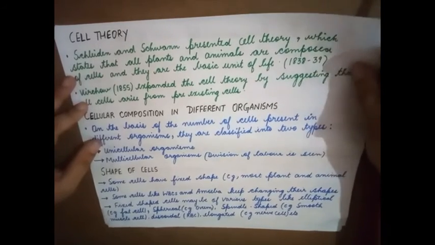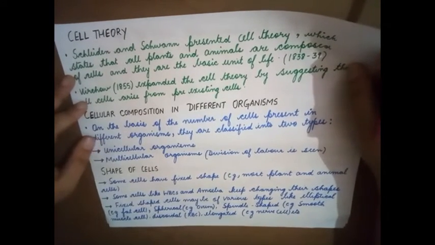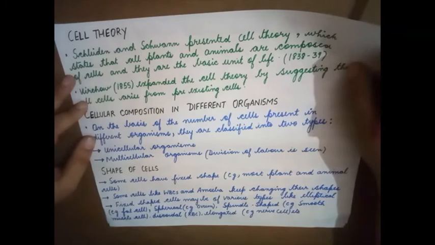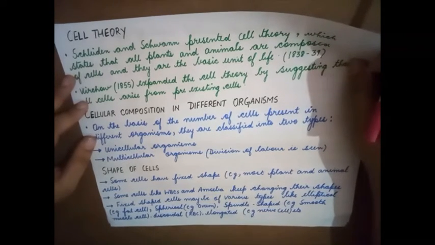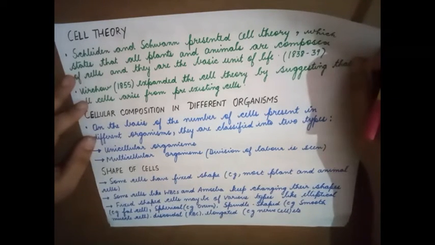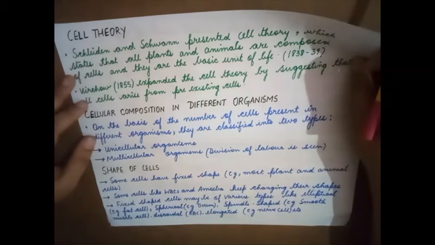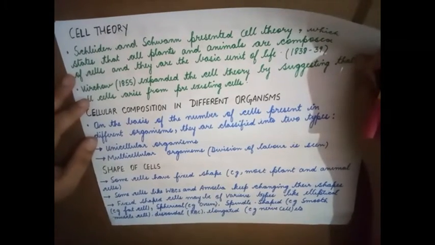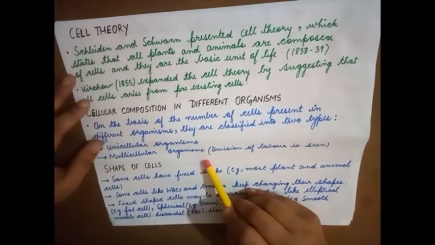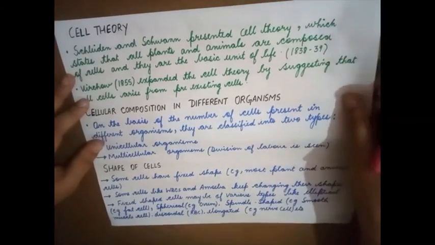The digestive system performs the function of digestion of food. The excretory system brings about the elimination of toxic substances. The respiratory system helps in the exchange of gases. So for various important life activities, there are different systems. There is division of labor. The digestive system does not perform all the functions like excretion or exchange of gases. We have different systems, right? So in multicellular organisms, division of labor is seen.